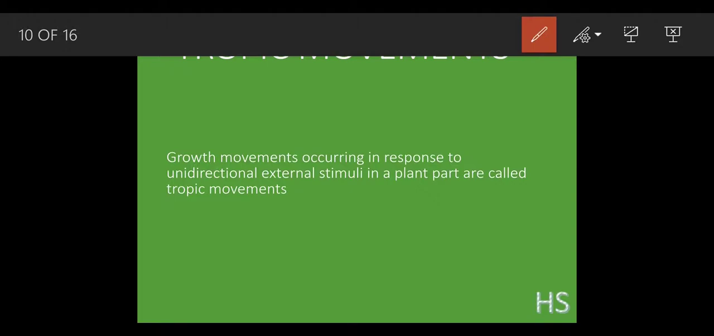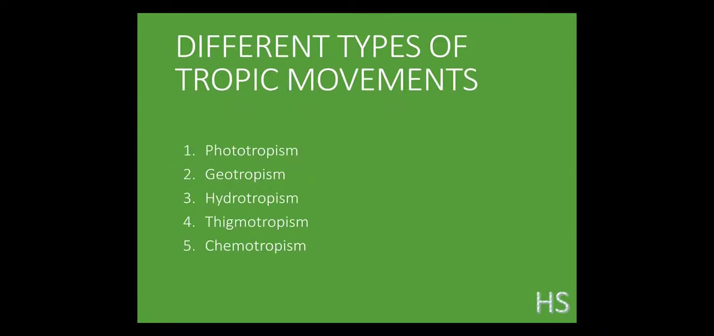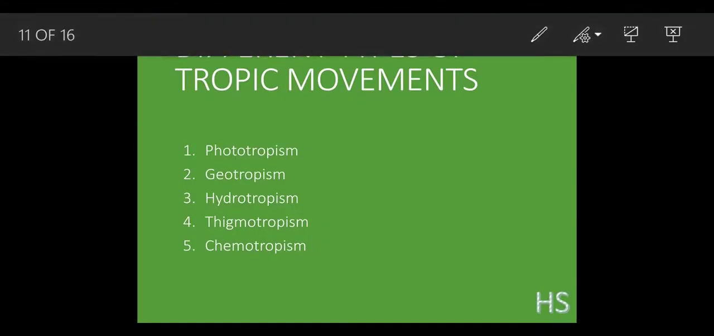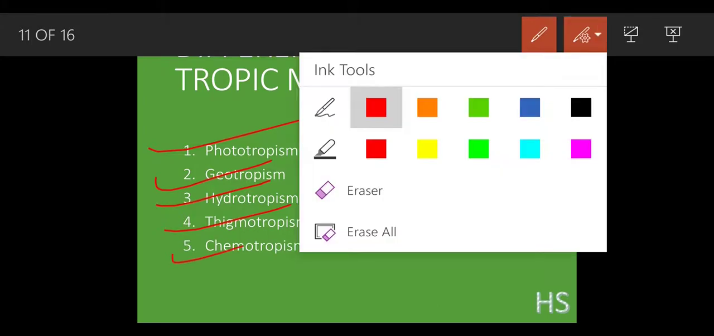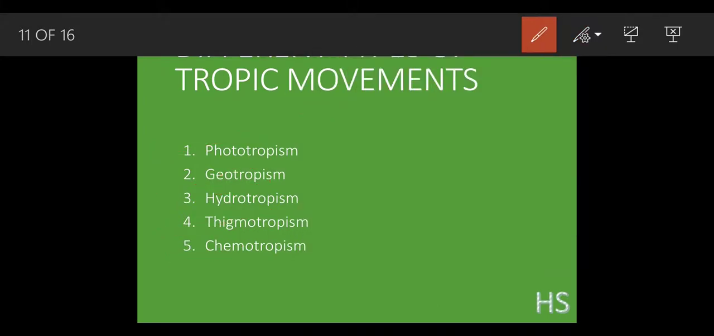So basically there are different types of tropic movements we are going to see. That is photo, geo, hydro, thigmo, chemotropism. See, in the last the word is the same: tropism. Tropism means when the plants respond. And photo: you have already heard the word photosynthesis. What does photo mean? Photo means light only.